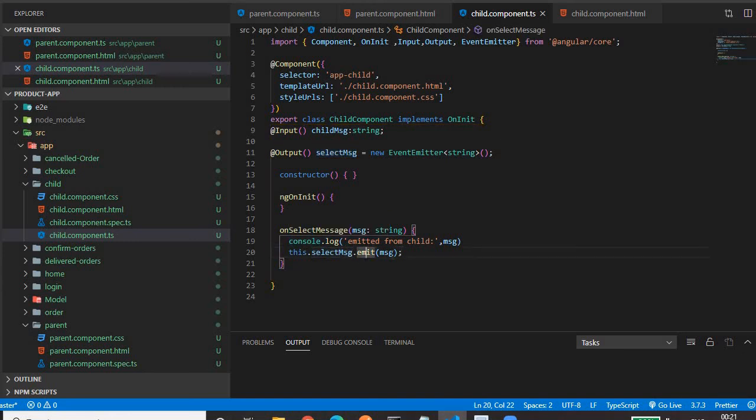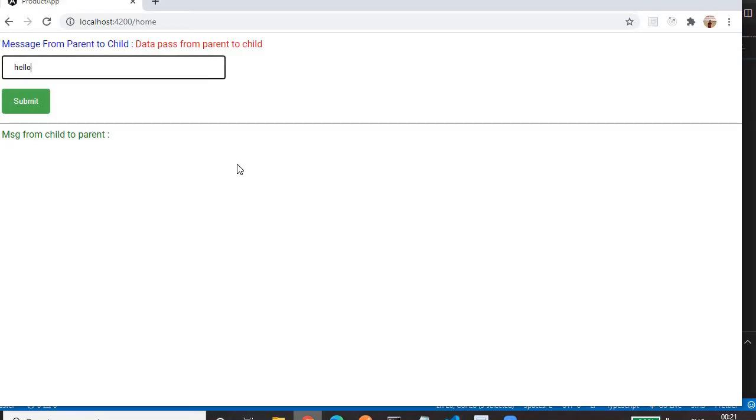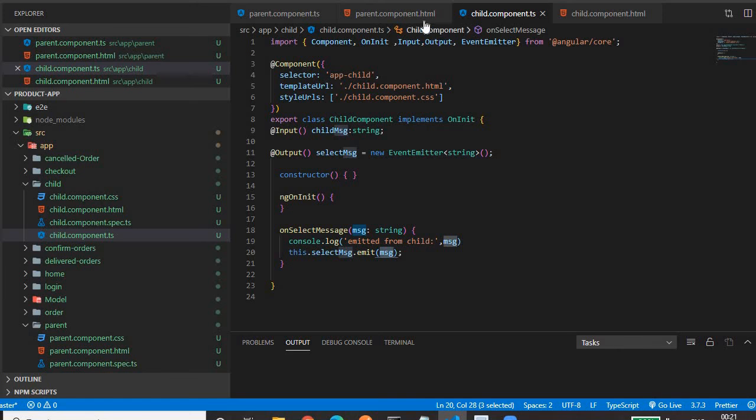What will it emit? Whatever the user has written in the input field. So I have written hello. Let me submit. If I click the submit, it will be emitted and we will get the data here in the below section. So it is written message from child to parent. Okay. So once it is emitted, we have to catch it.